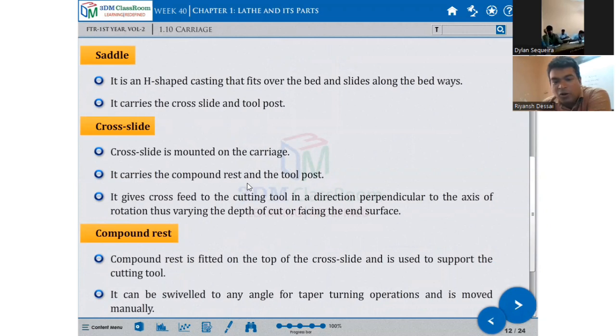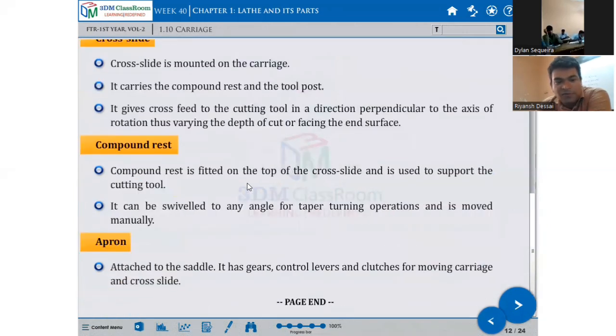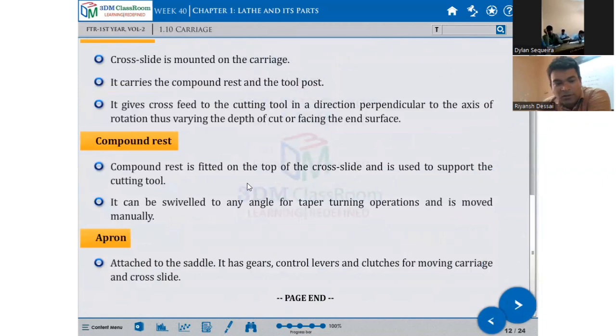Compound rest is located on the top of the cross slide and is used to support the cutting tool. It can be swiveled to any angle for taper turning operation, including manually. Apron is attached to the saddle, and it has gears, control levers, and clutch for moving the carriage.